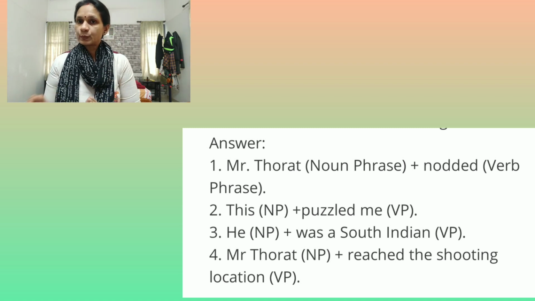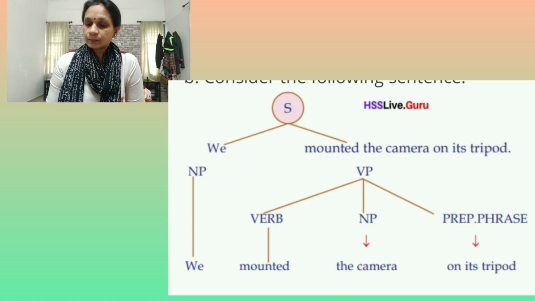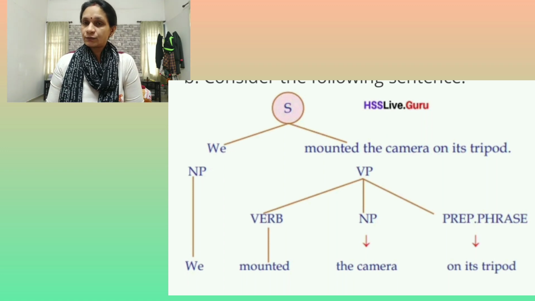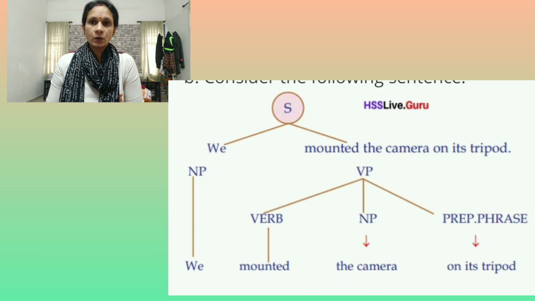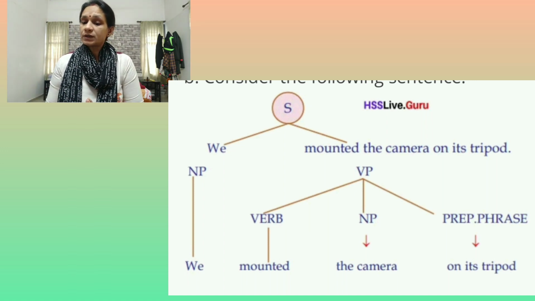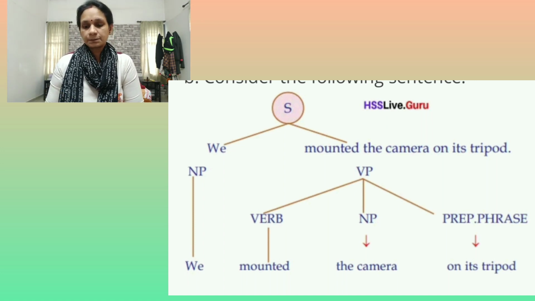Again we are going to split the sentence. See here, next sentence, we mounted the camera on its tripod. This sentence we have split: we, and the second part, mounted the camera on its tripod. We, what is we? It is a noun phrase. And this, mounted the camera on its tripod, we are going to split. It is the verb phrase. This verb phrase again we are splitting.